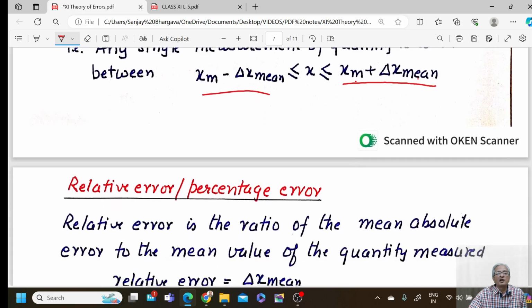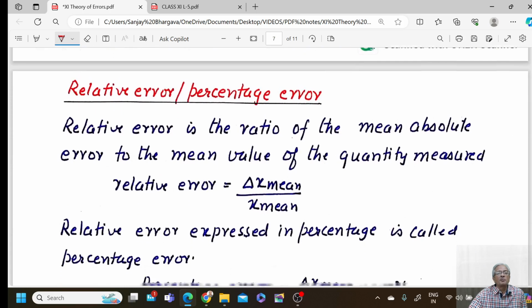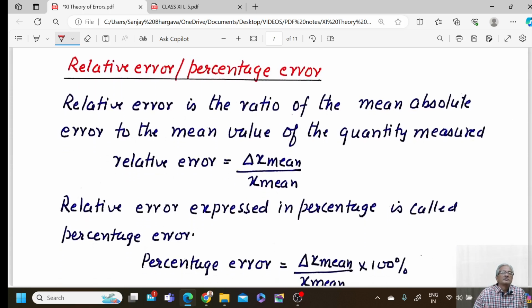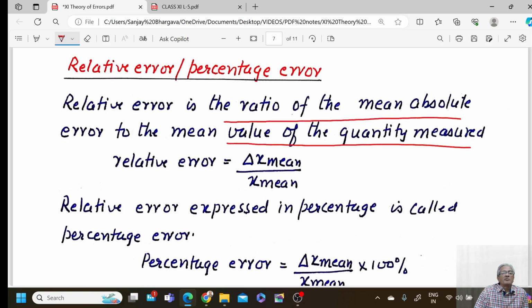Then we have the terms relative error and percentage error. The relative error is the ratio of the mean absolute error to the mean value of the quantity measured. Relative error is delta x mean upon x mean. The relative error expressed in percentage is called percentage error.